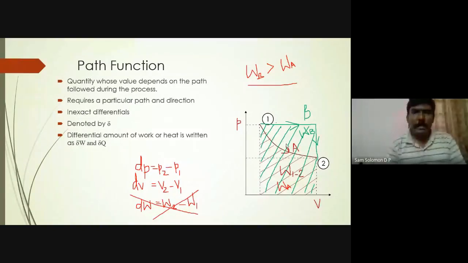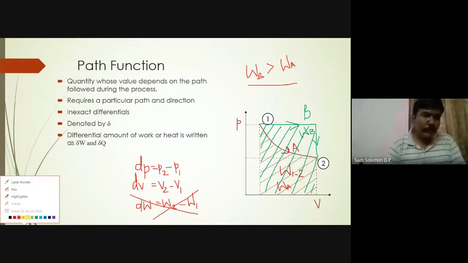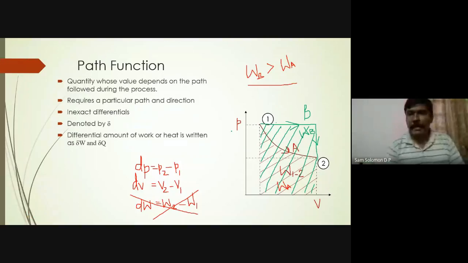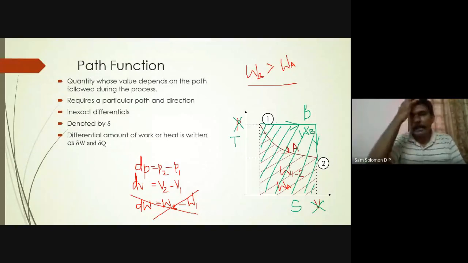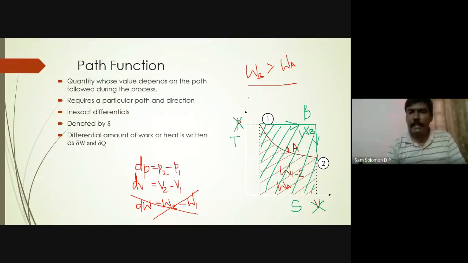The same thing can be done with reference to heat transfer also. You can just make a note of it, and we will be discussing this separately. So instead of this P, if I have T in the y-axis, and instead of this V, if I have entropy, which we also call the TS diagram. The PV diagram will give you the work transfer. The TS diagram will give you the heat transfer. So just like your W12, the area under the curve 1, 2 in the TS plane will give you heat transfer.